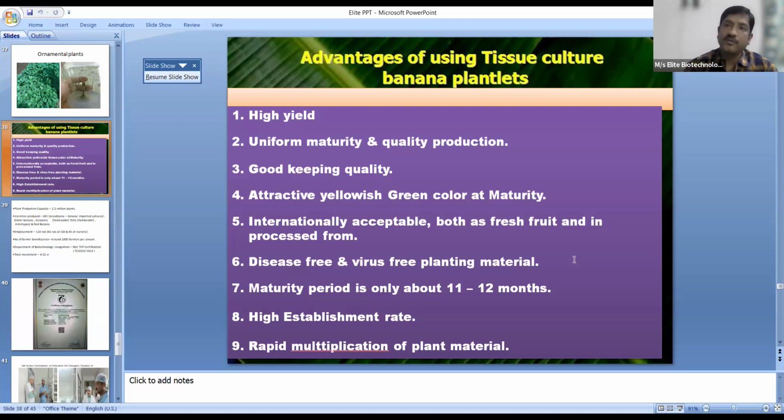And later on, after we produce the plants, before delivery, in the secondary hardening stage, we select samples. We maintain different lots, and from each lot we take samples and send them to the laboratories. Usually, we send our samples to GKVK University, Bangalore. They test them for any virus disease, whether present or not. And only if there is no virus disease present in these plants will we supply them to the field.